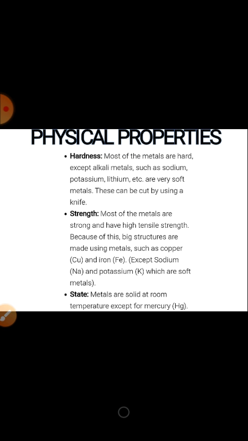Let us study the physical properties of metals. Hardness. Most of the metals are hard except alkali metals such as sodium, potassium, and lithium, which are soft metals. Strength. Most of the metals are strong and have high tensile strength. Because of this, big structures are made using metals such as copper and iron.